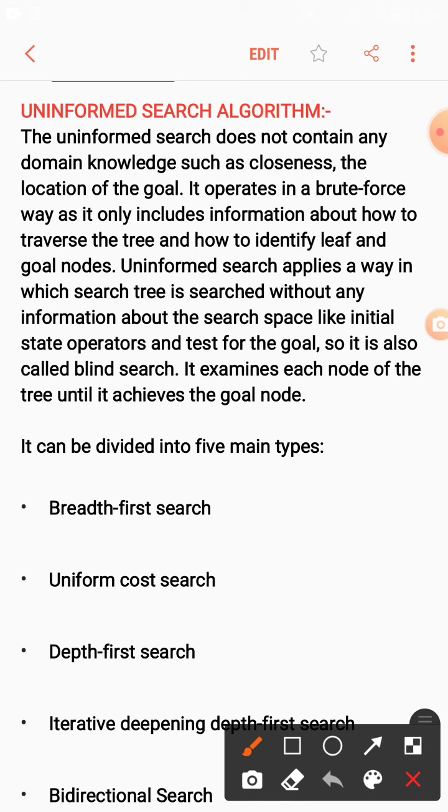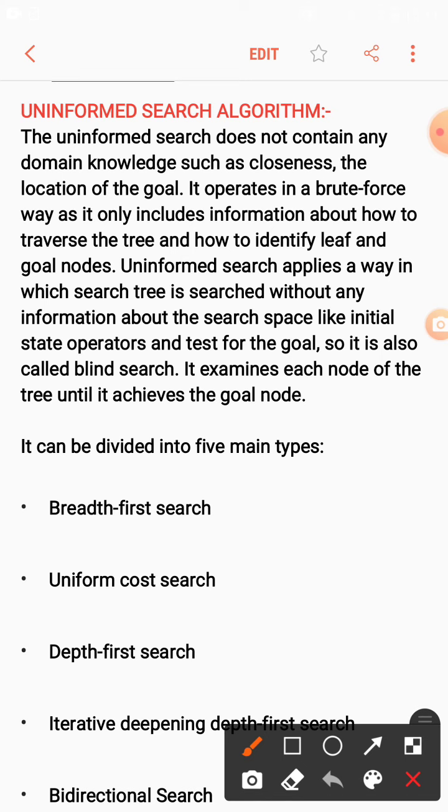We do not have any information regarding where the goal is present, and how close we are to the goal. It operates in a brute force way, as it only includes the information about how to traverse the tree and how to identify the leaf and goal nodes.